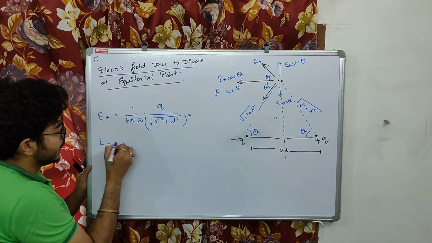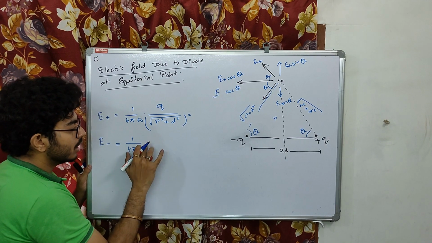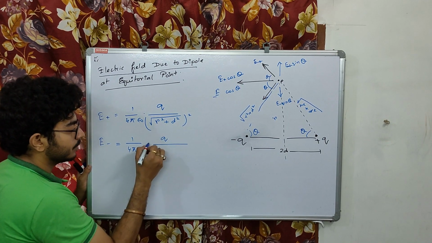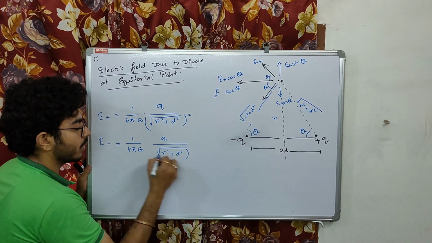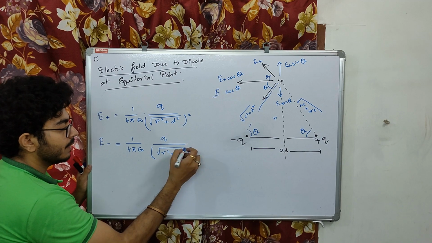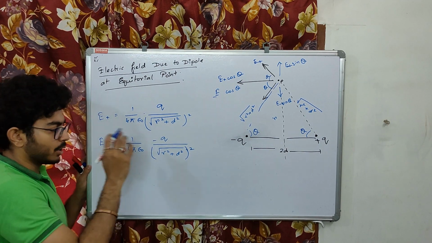And E minus is equal to 1 by 4 pi epsilon naught q by r square plus d square, right?